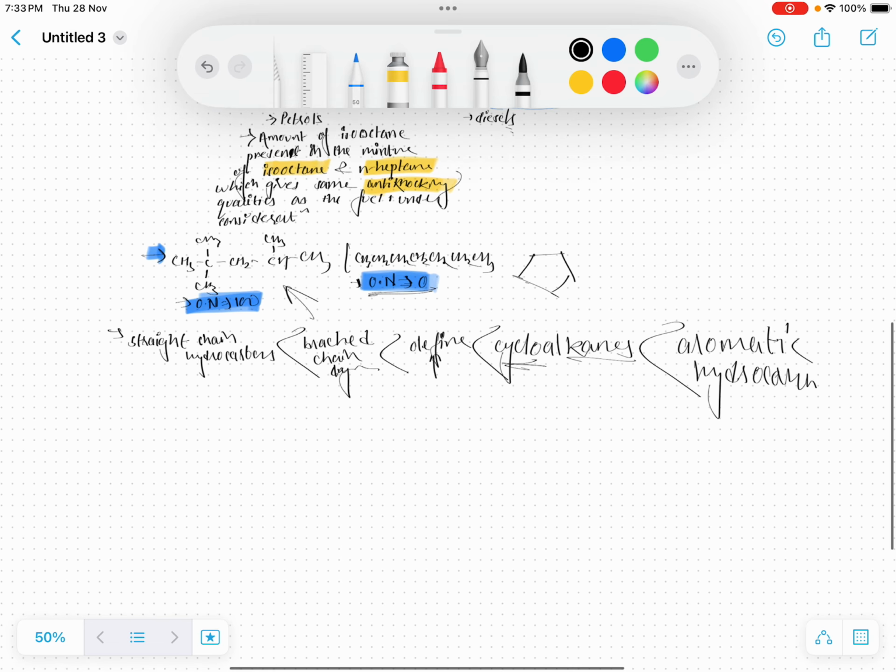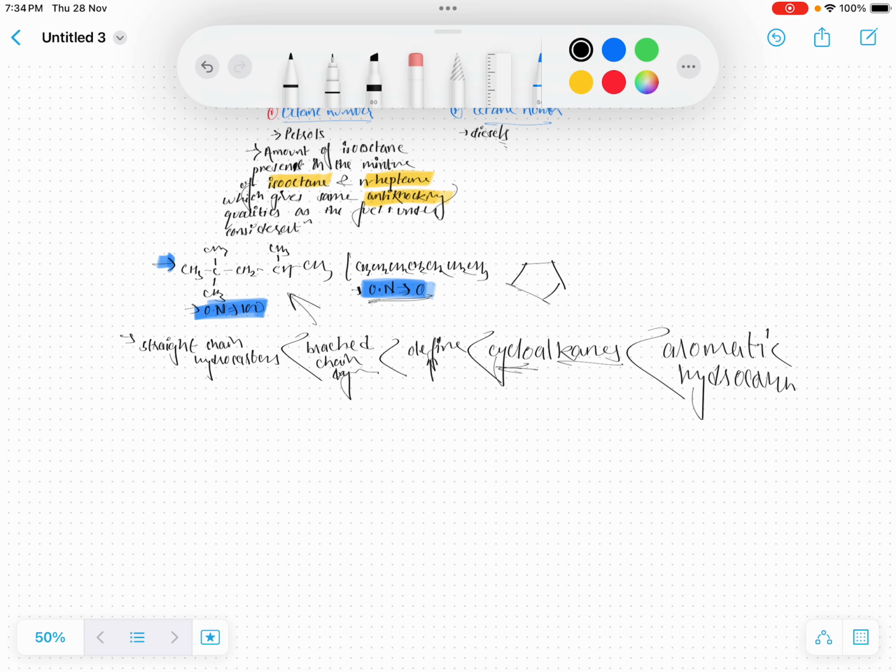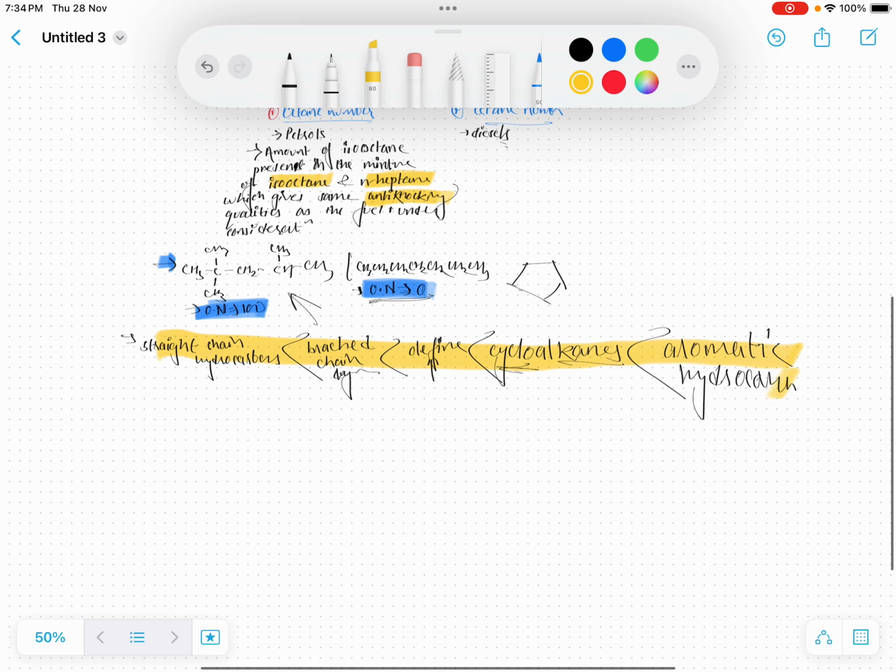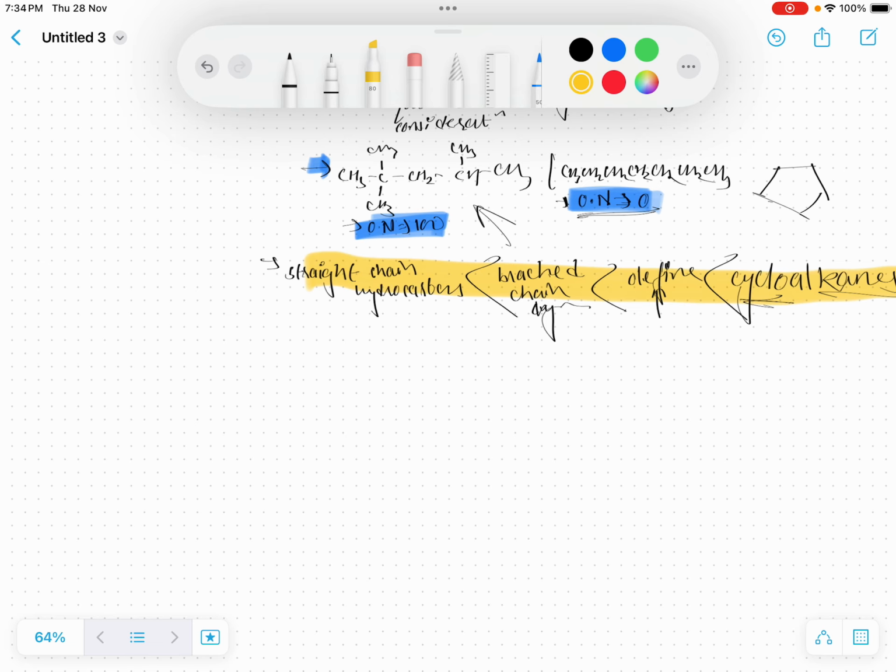So you have to remember this order. Wherever in a question one molecule is given, if you know which molecule it is, whether it is a straight chain, an olefin, or an aromatic hydrocarbon, you can easily predict which has the greatest octane number. So this is what it is. Let me give you a small question based on this. If you can solve it, then you are done with octane number.